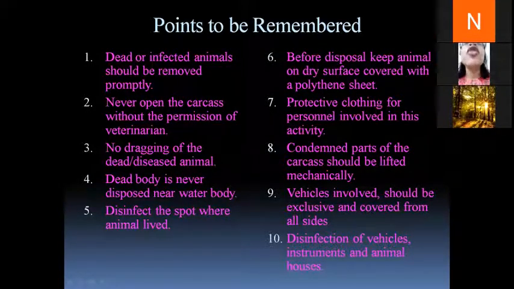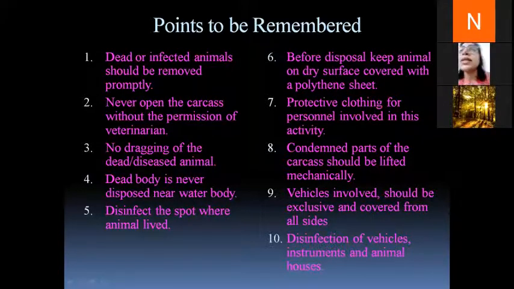Sixth, before disposal, keep the carcass on a dry surface and cover it with a polythene sheet. Here it is written animal, but the word should be carcass. This is also taken to avoid the further spread of infection. It is covered with a polythene sheet so that airborne spread of infection or spread of infection due to scavengers is minimized.